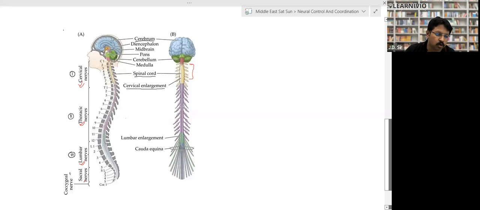And last but not the least, those which arise from this lower part of the spinal cord are called sacral nerves, right? So cervical, thoracic, lumbar, and sacral. There are four parts of the nerves, right? Clear? Four kinds of nerves.